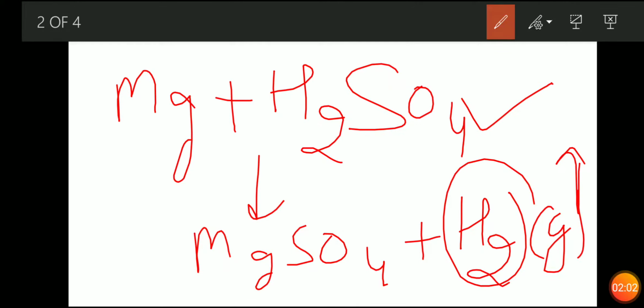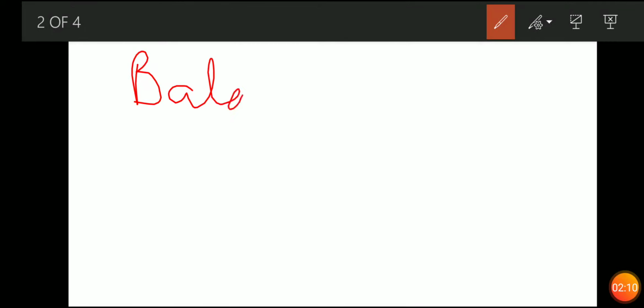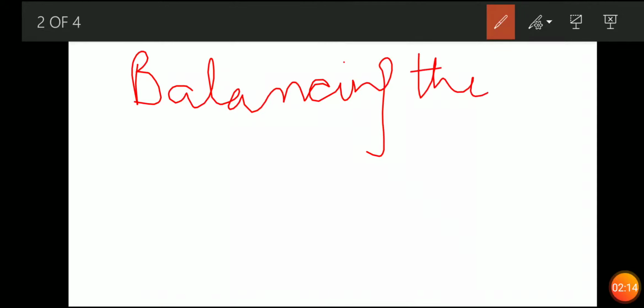Now those were the questions that were asked in the previous sessions. Now we will continue our topic, that is the most important topic, balancing the chemical equation.